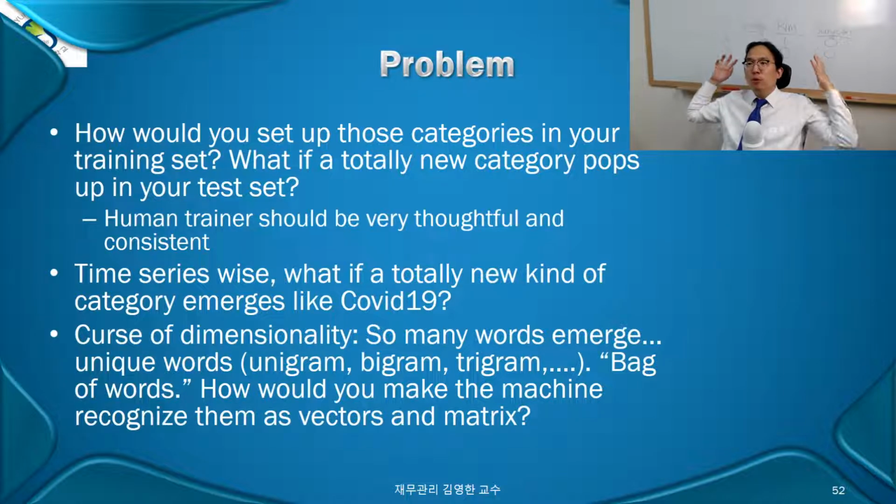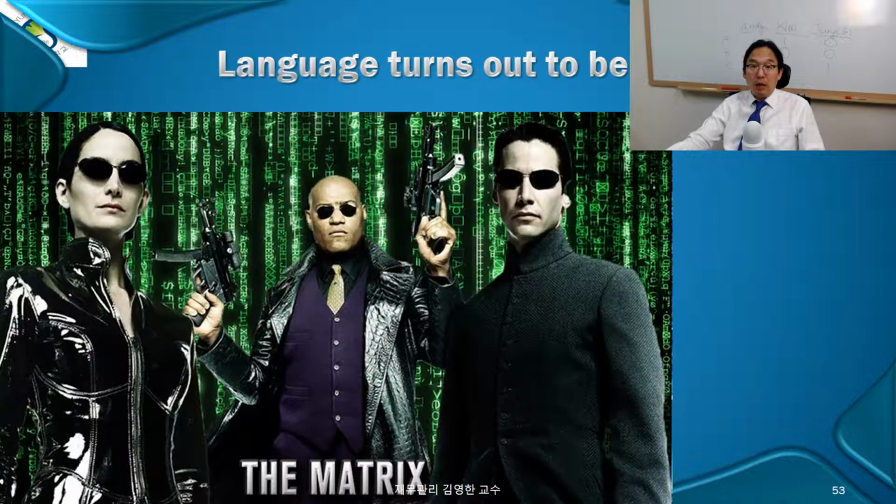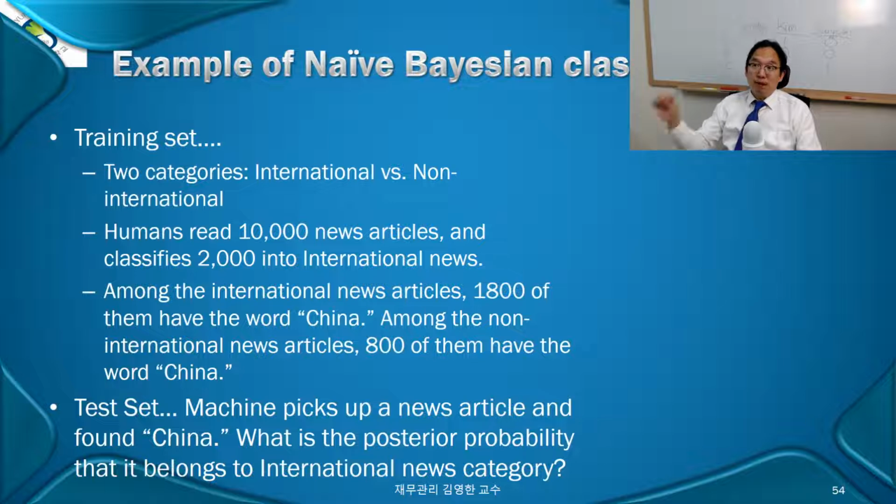Matrix. All your words turn out to be matrices. Language turns out to be matrix. We are living in these matrices. And then, lo and behold, the Matrix sequel movie is coming out again this year. Yes! That's the fun part, but the painful part is that you have to learn about matrix algebra yourself, right? Anyway, in your real life, for your real life, pulling out all these things.